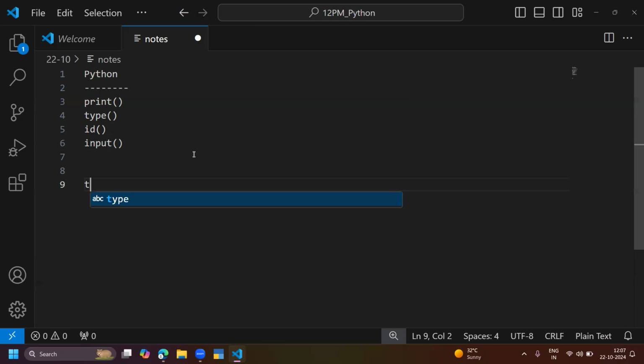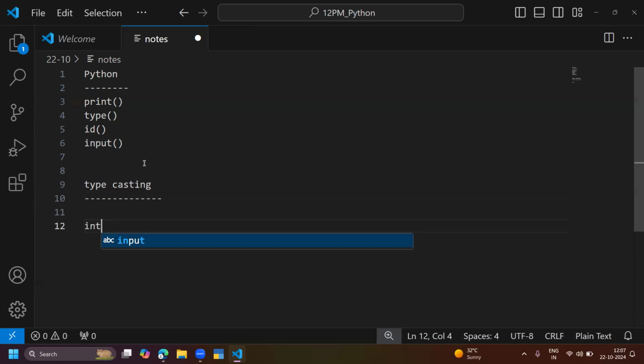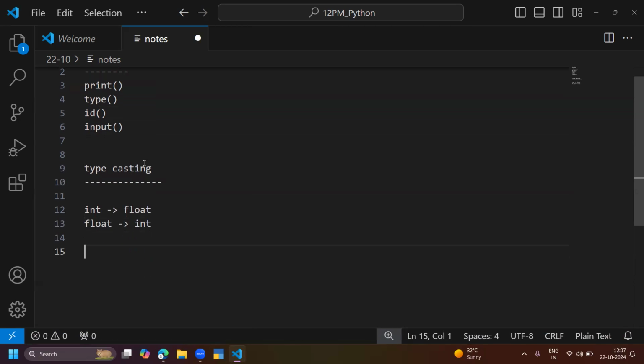And today we will discuss the typecasting concept. Typecasting is very important. What kind of data can I cast? For example, we can convert integer data to float data, we can convert float data to integer data, and we can convert numerical strings.